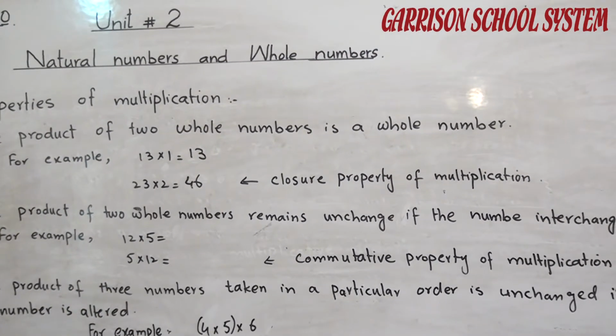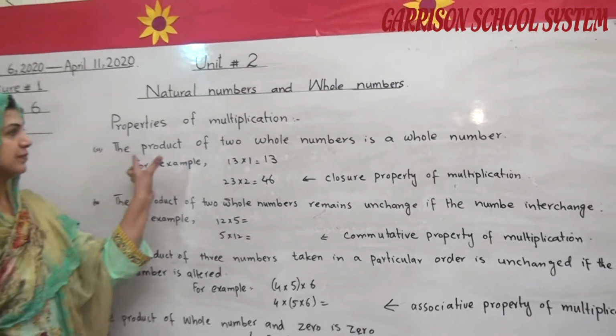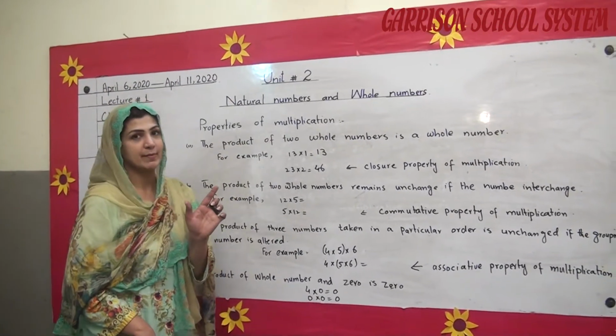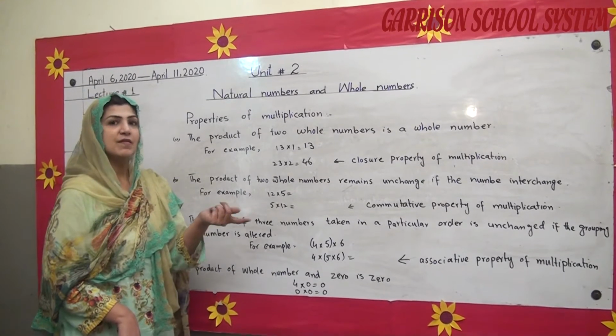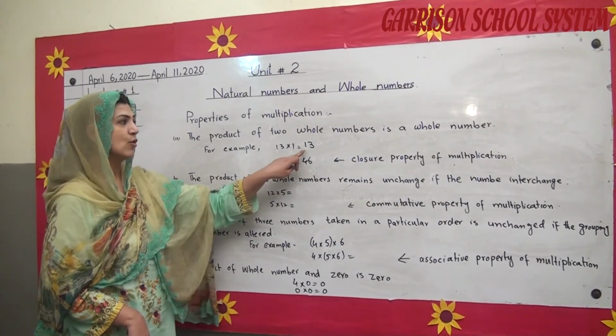When we multiply both whole numbers, the answer will be a whole number.